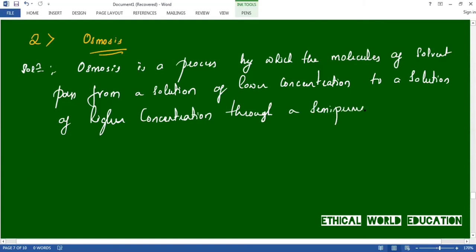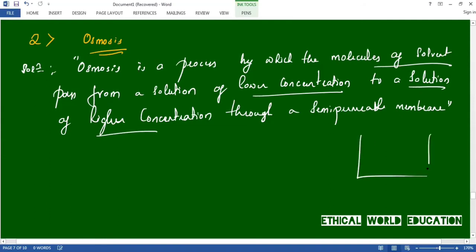Yes, a semi-permeable membrane will allow only selective particles to pass through it. This is the meaning of semi-permeable membrane. Let us repeat the definition. Here, osmosis is the process by which the molecules of solvent pass from the solution of lower concentration to the higher concentration. For example, if you take a beaker which is having a particular concentration, let us assume, and